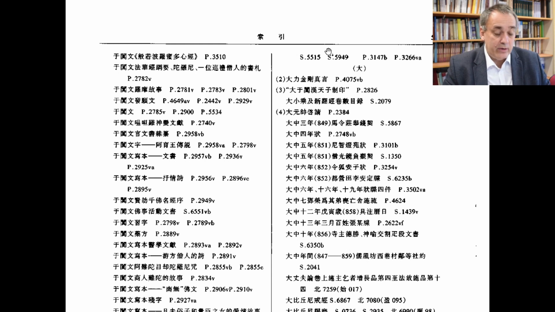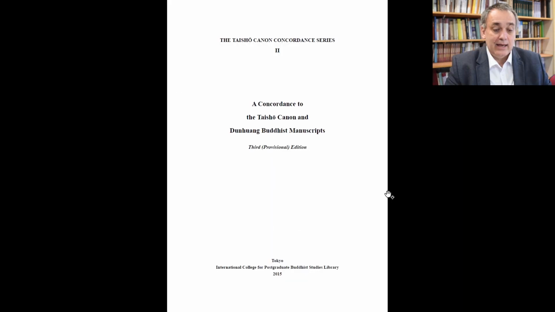But fortunately, we also have something even better for Buddhist manuscripts, and that is this catalog that was published by the Library of the International College for Postgraduate Buddhist Studies. And the version I'm using is the 3rd provisional edition, which you can download for free from the web. And this is a concordance to the Taisho canon and Dunhuang Buddhist manuscripts.